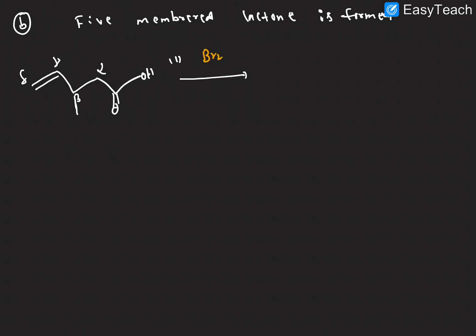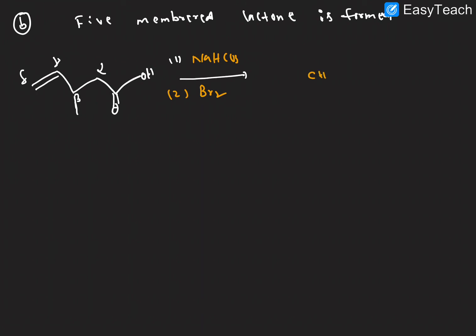Now, first Br2, then the second. Just a minute, we can take the base first. What base is used here? Sodium bicarbonate, and then bromination.